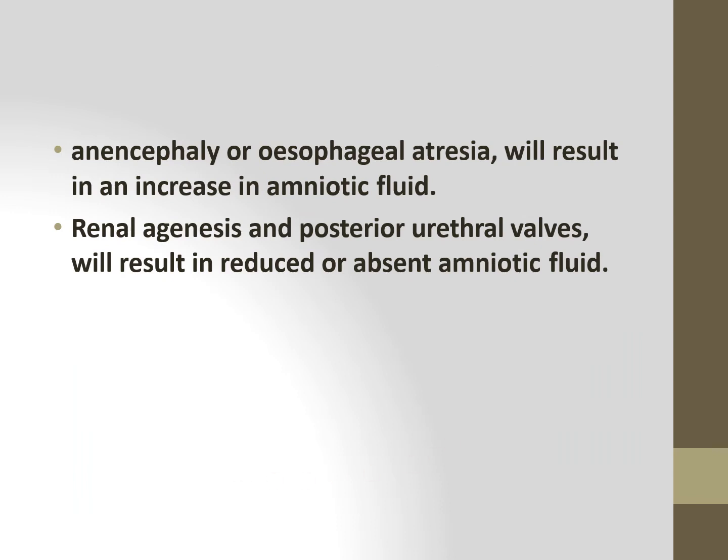And in the case of anencephaly, that is small head or absence of head, or in the case of esophageal atresia, that is closure of the esophagus, in these cases the amount of amniotic fluid will be more. And in the case of renal agenesis, or in the case of posterior urethral valves, the amount of amniotic fluid will be less. Renal agenesis means absence of kidney, and posterior urethral valves means it will be closed or coiled together, and this will result in decreased amniotic fluid because the urinary production will be less.